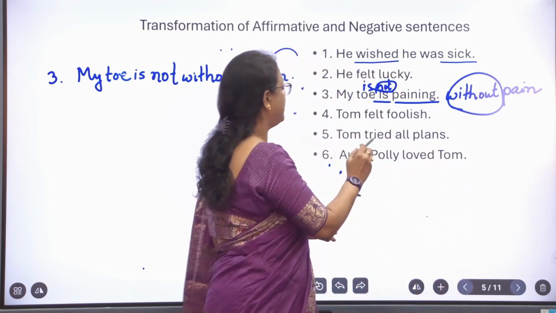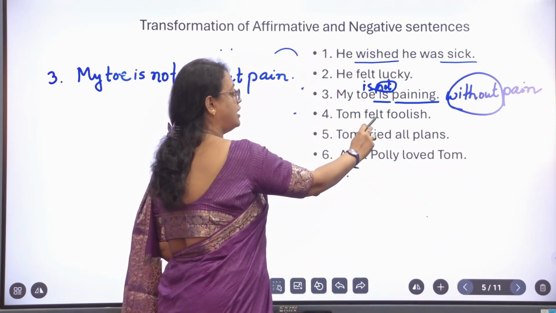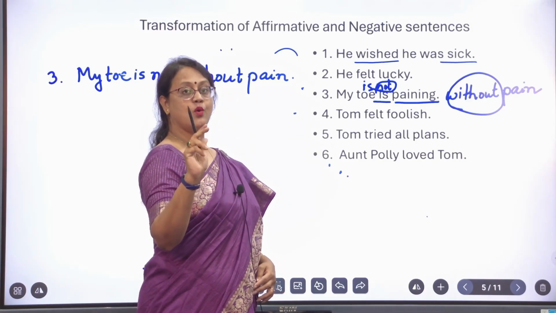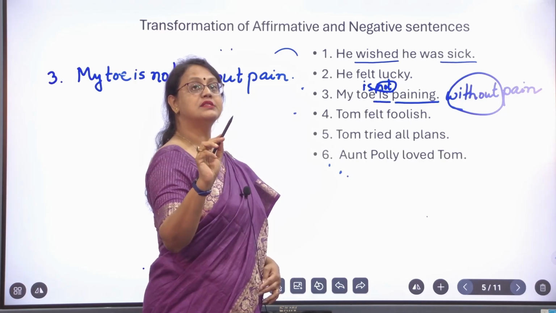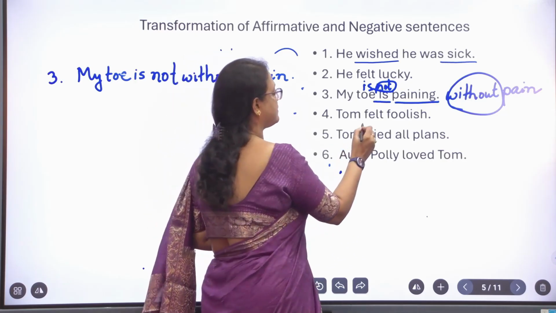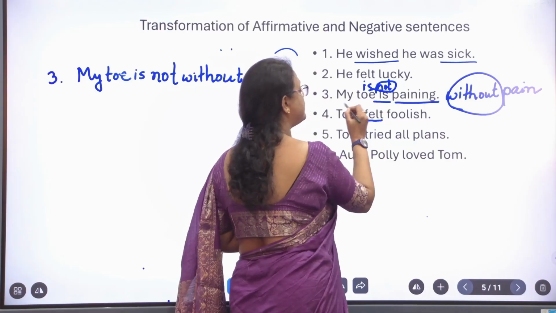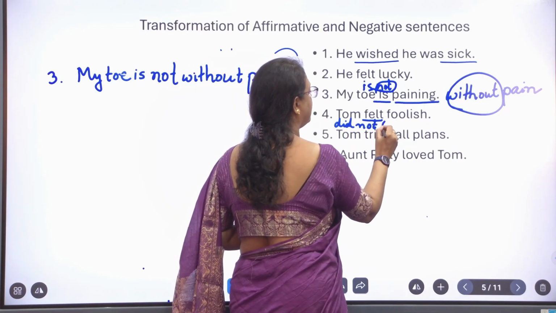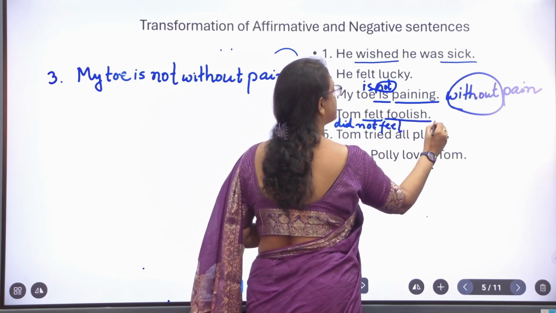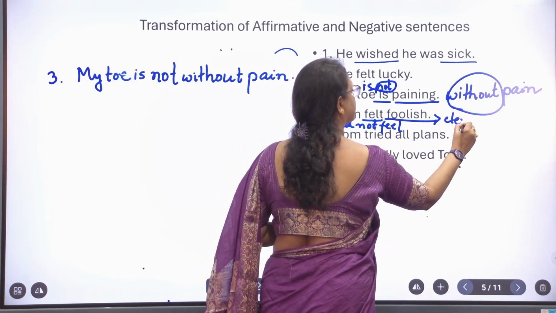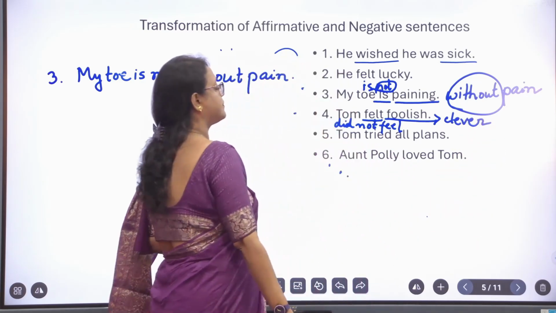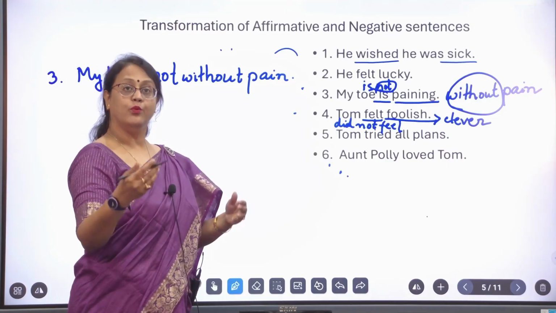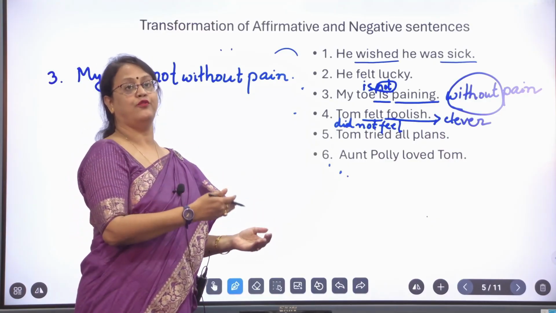Now we come to example 4. Tom felt foolish. Again you have to change two words. One is the verb and the other is the word foolish. Change it into negative, that is, did not feel. And the opposite of foolish is clever. So the answer is Tom did not feel clever, which actually means Tom felt foolish.